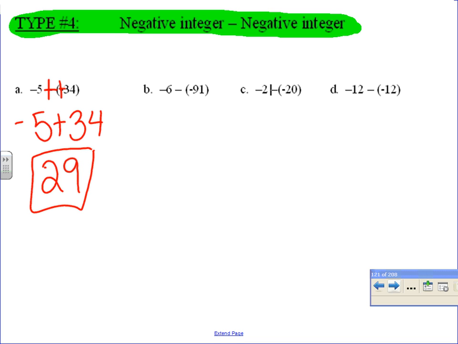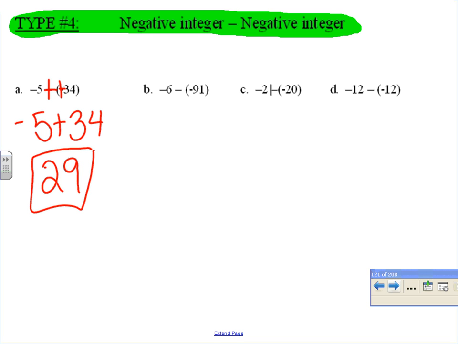Okay, so we have negative 5 here, so drop that down. It was minus negative 34. Two negatives back to back makes a positive. So this changes to a plus. Negative 5 plus 34, you're adding, the signs are opposite. Take the absolute value of the numbers, subtract them. 34 minus 5 is 29. Take the sign of the larger number.